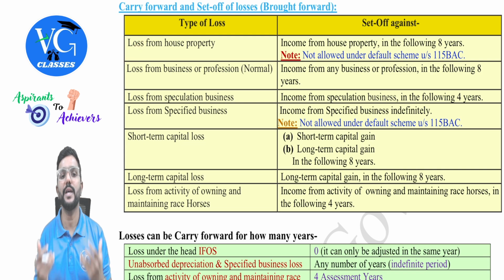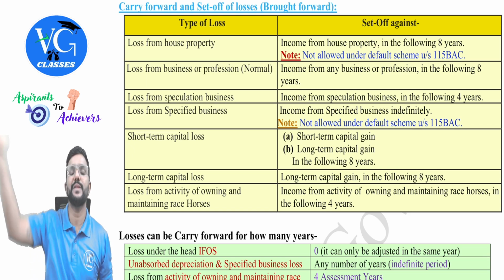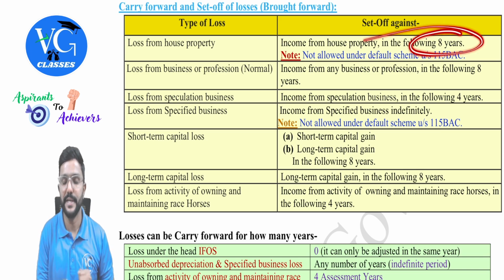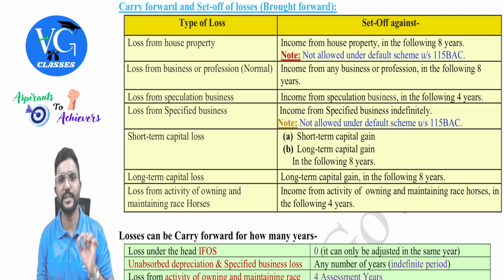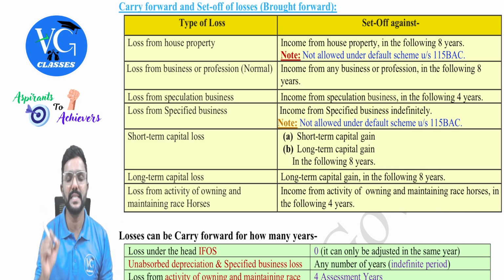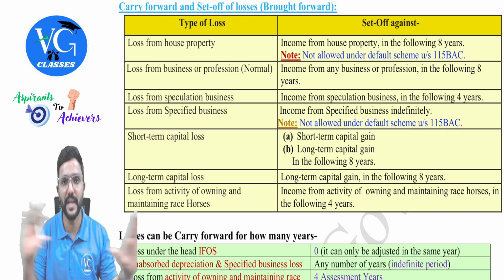First, if I have a loss from house property, which I couldn't adjust within the same head or outside the head in the current year, I will carry it to the next year. And in the next year, I can adjust it only within the same head and within 8 years. But this benefit is not available for the assessee who is following the default scheme. As I already mentioned, guys, the assessee who is following the default scheme, if he has any loss from house property, he can adjust it only within the same head in the same year. He doesn't have any other benefit.